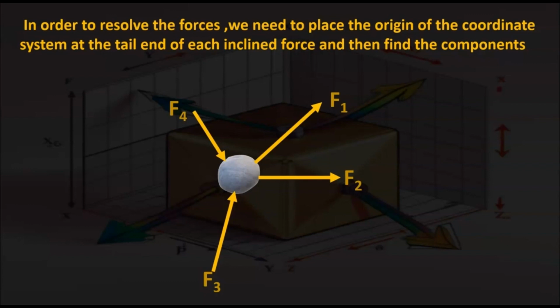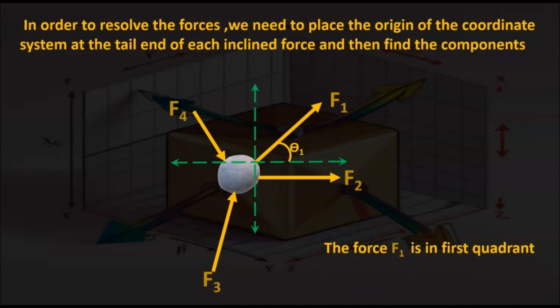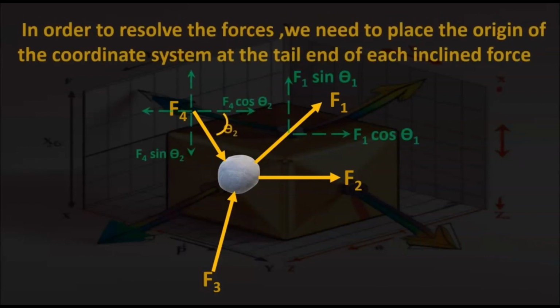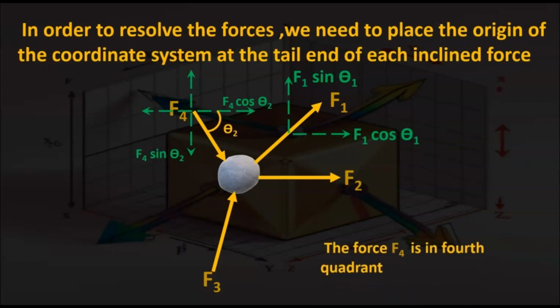First, let us resolve F1. For that we need to place the origin of the coordinate system at the tail end of F1, and at the tail end the force F1 makes theta 1 with the horizontal axis, and the force F1 is in the first quadrant. That means the resolved components are F1 cos theta 1 and F1 sin theta 1. Now if you want to resolve the force F4, we place the origin of the coordinate system at the tail end of F4, and if F4 makes an angle theta 2 with the horizontal axis, the resolved components are F4 cos theta 2 and F4 sin theta 2.